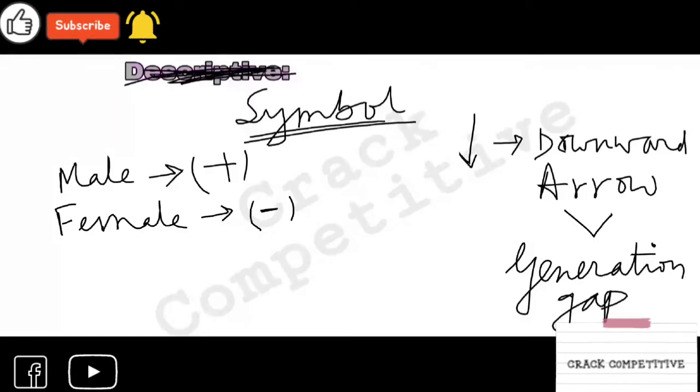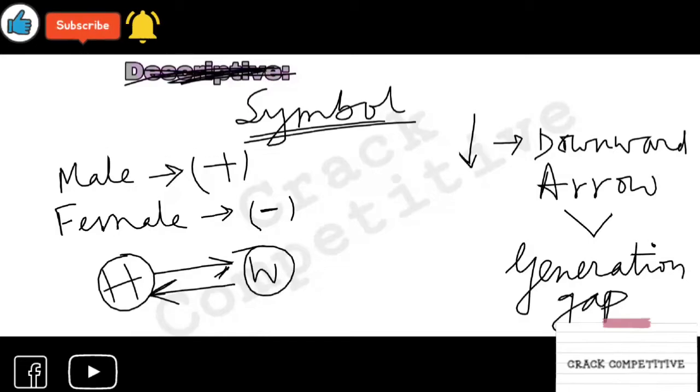If you add a plus between a male and female, it is husband and wife.